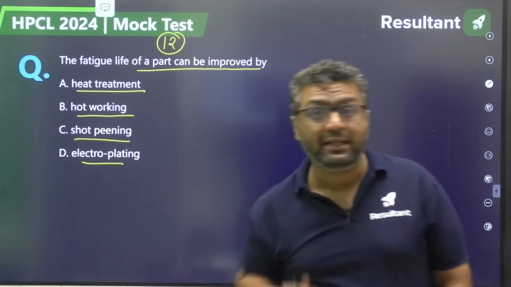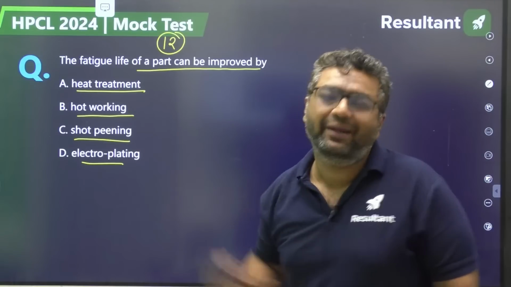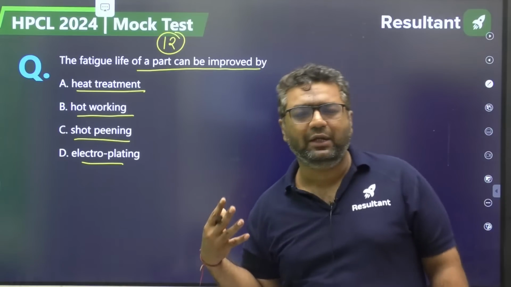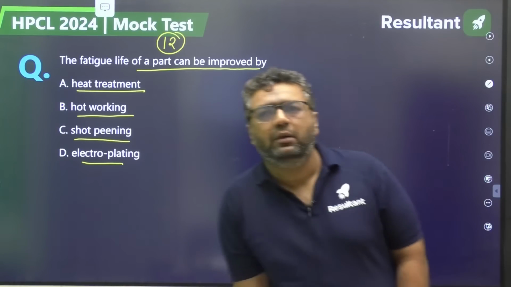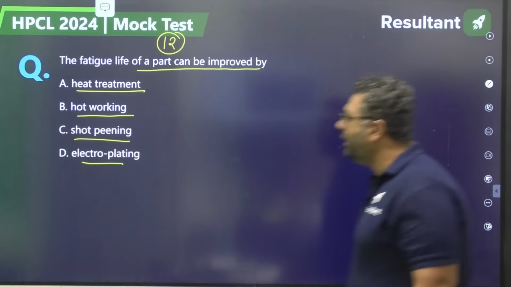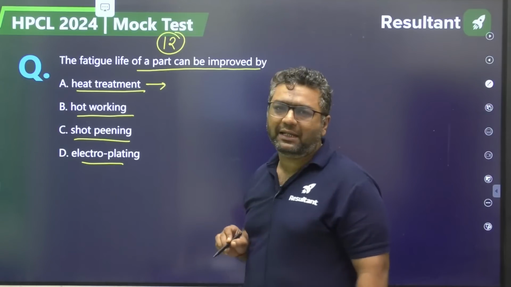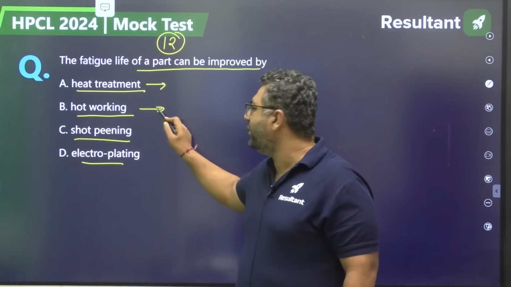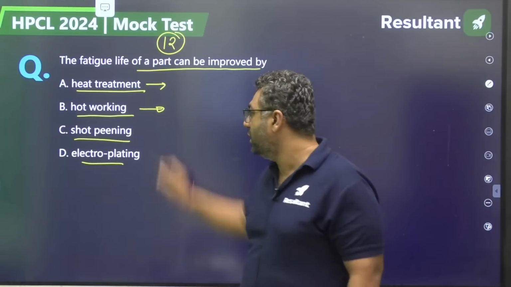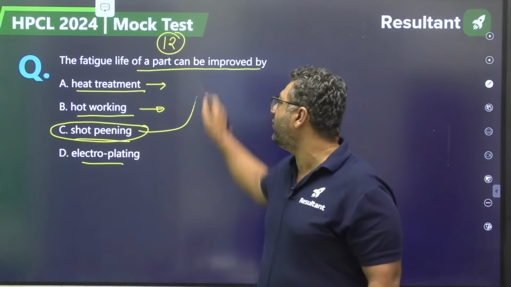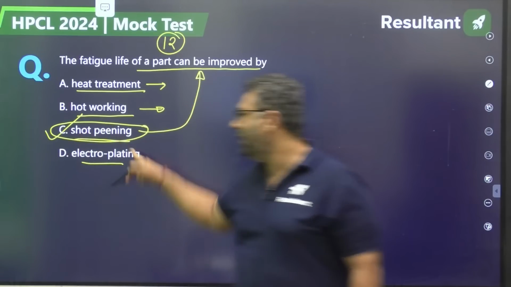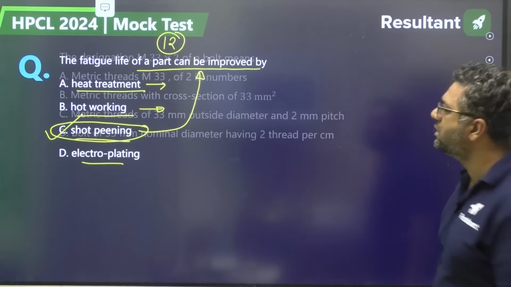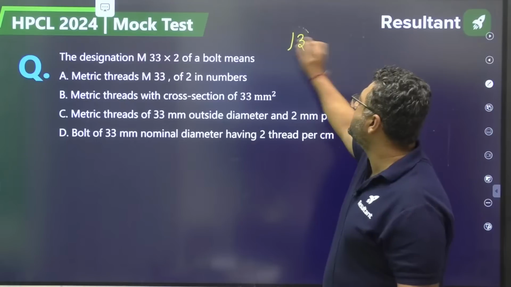Very good, very good. Dear, this is a previous year question as well. In HPCL first paper, I remember in 2021 or 22, one paper, it was asked already. When we are talking about heat treatment, it is going to improve the mechanical properties like hardness, toughness, ductility. For hot working, you are going to reduce the yield strength, ductility is improved. Shot peening is the way to improve the fatigue life. Answer will be C for this. Electroplating will improve the surface properties. So answer will be shot peening. Moving to question number 33. This is from machine design itself.